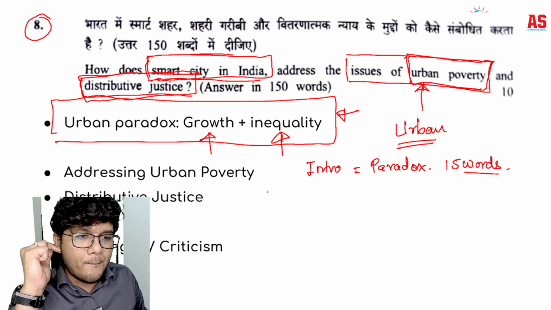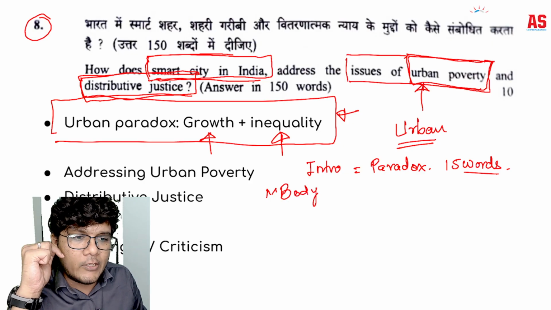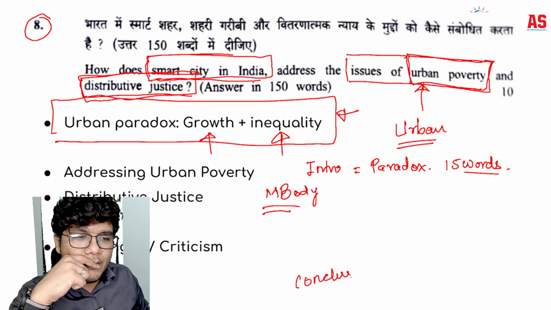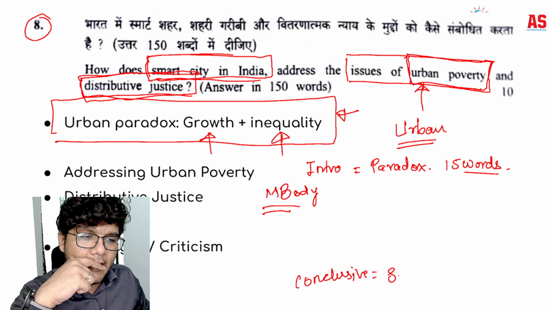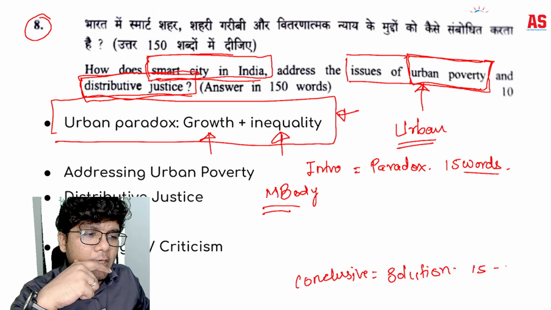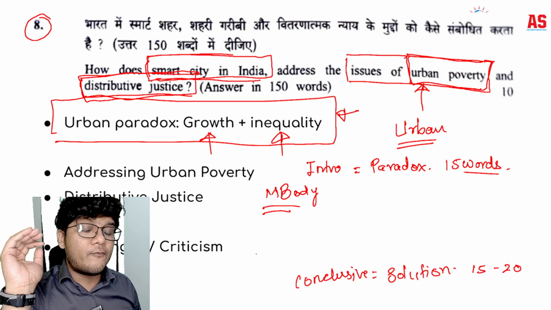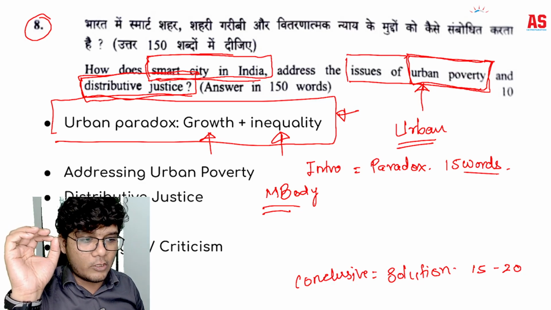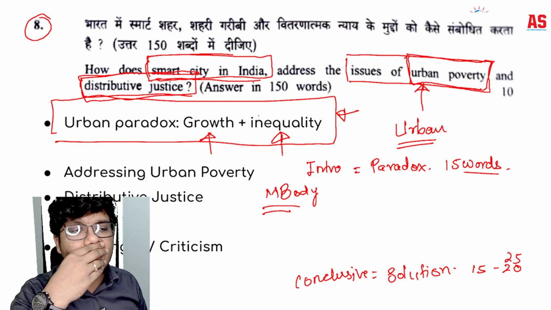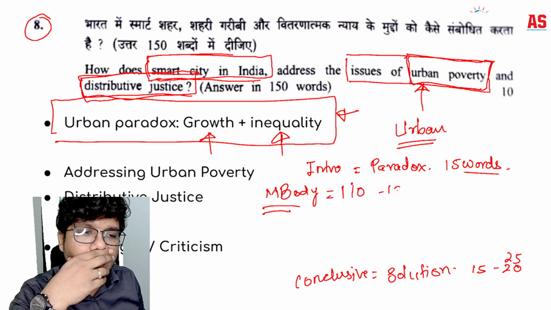Then you go on to the main body of the answer. Now here is where the main thing is, because your conclusion here can be sort of your solution as well. As I said, we have a lack of words over here. So around 15 to 20 words of conclusion is fair enough. The conclusion might increase, may go to 25 words, because you are also about to write the solution along with it. So I can consider up to 25 words of conclusion. So here your 140 words are gone, and your main body is going to have around 110 to 120 words.